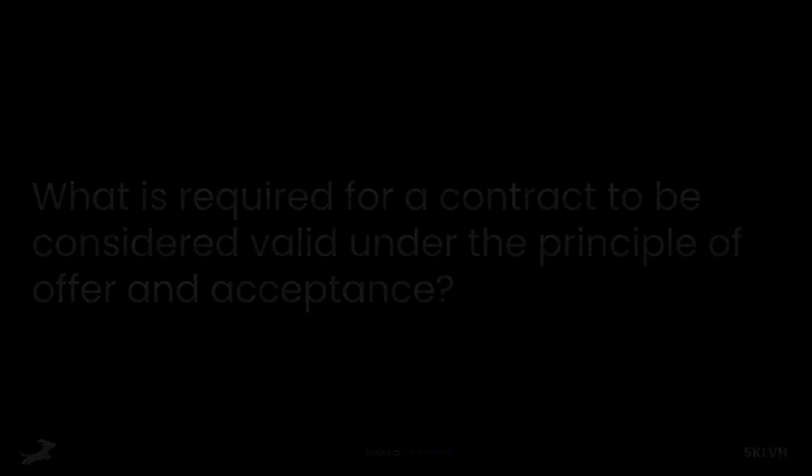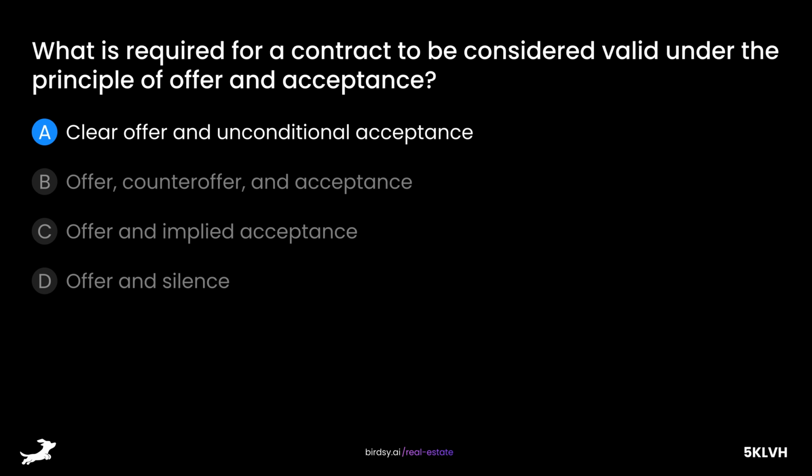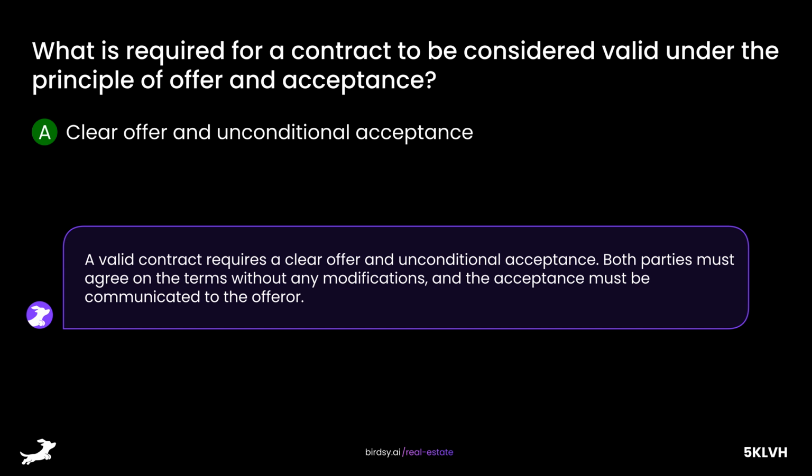Contracts and agency. Offer, acceptance, and consideration. What is required for a contract to be considered valid under the principle of offer and acceptance? Is it A, clear offer and unconditional acceptance, B, offer, counteroffer, and acceptance, C, offer and implied acceptance, or D, offer and silence? The answer is A, clear offer and unconditional acceptance. A valid contract requires a clear offer and unconditional acceptance. Both parties must agree on the terms without any modifications, and the acceptance must be communicated to the offeror.